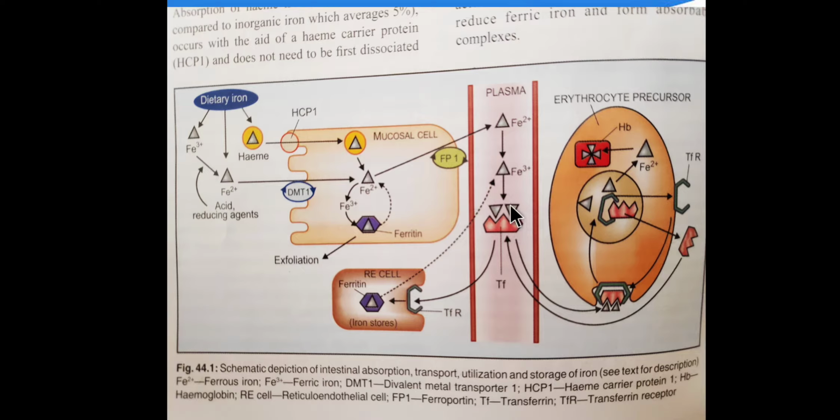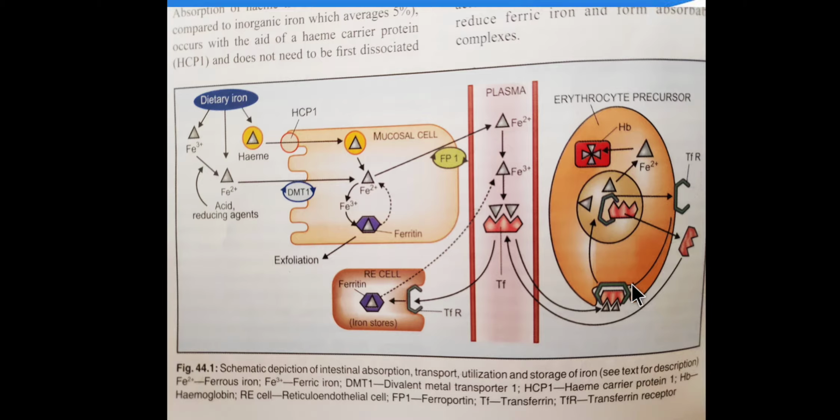Now the sites where it will be available, the most important is erythrocytes, where it is required for the synthesis of hemoglobin, and second is the storage sites. So these are the two sites where it will have to reach. First, this transferrin protein will reach the erythrocyte. You can see the transferrin receptors are there, so it will bind with this receptor.